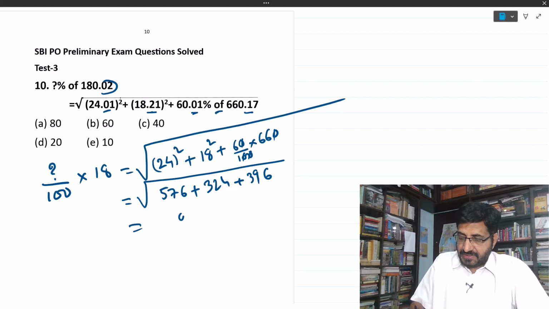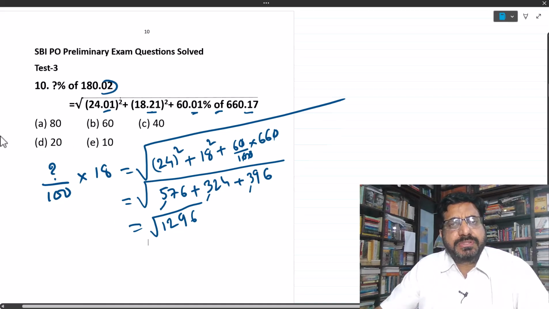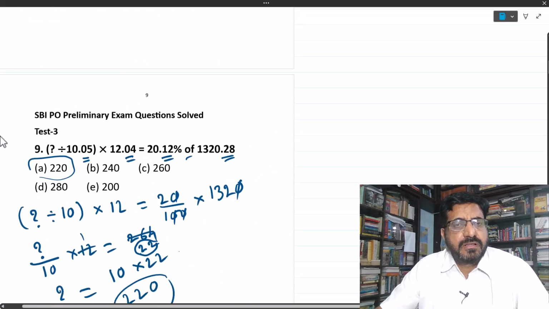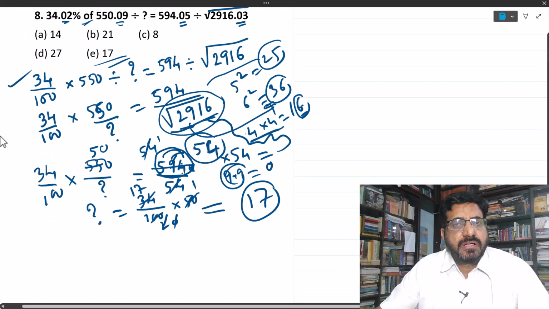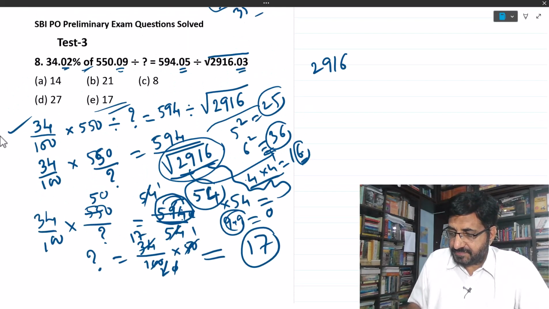Okay, 96 will come here and 196. 500 is there. 500 plus 100 600 plus 3 900 plus 3 1200. Wow. Fine. Square root of this. We have to find out this also. Again, see in previous case what we have done. Hope you remember this step here. Okay. Square root of 2916.